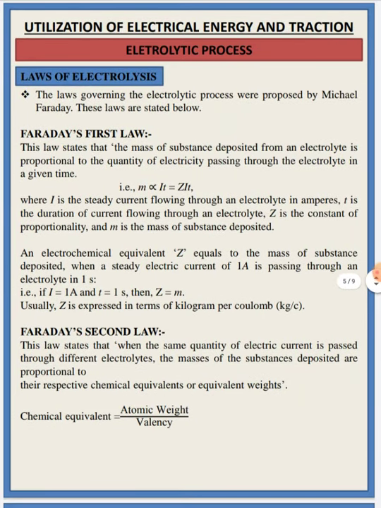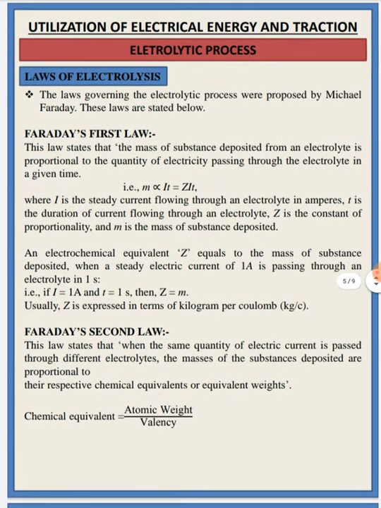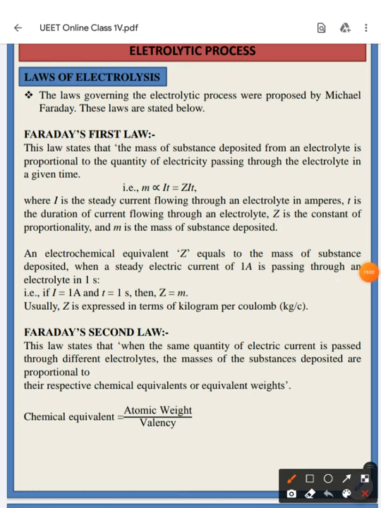So there are two different laws for electrolysis. This is called the Faraday's laws of electrolysis. Faraday has stated two laws. In the first law, what he has told, this law states that the mass of the substance deposited from the electrolyte is proportional to the quantity of electricity passing through the electrolyte.